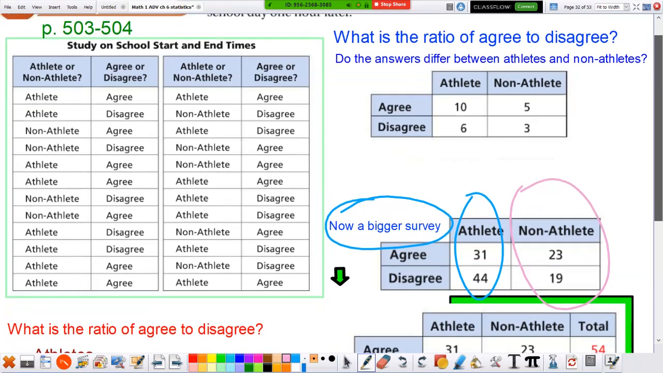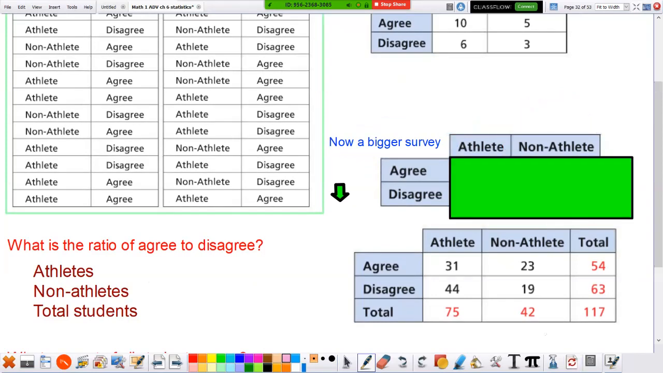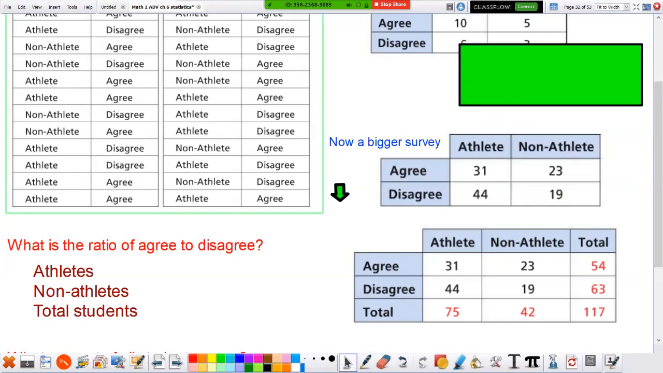Okay, let me bring this down a little bit. Here's the data again, just the chart with the totals. I notice here are the athletes. There were 75 athletes. 31 agree, 44 disagree. Oh, the athletes, more of them disagree, don't they?